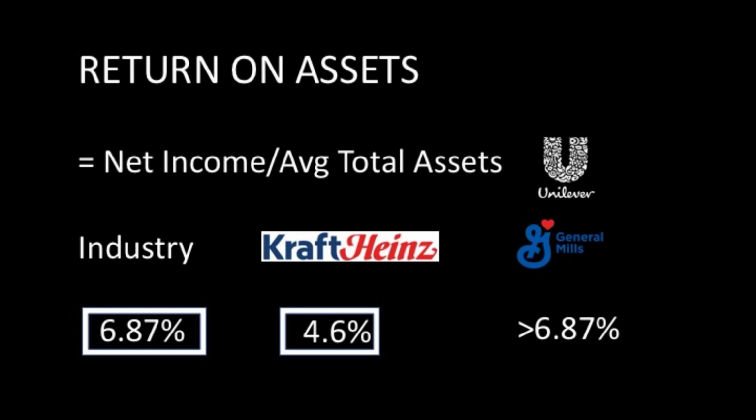The ROA will give us a good indication of the capital intensity of the company. This will depend on the industry, but as a rule of thumb, an ROA over 5% is generally good. Kraft Heinz is a bit below average. Increasing income would be beneficial to the profitability of the company.